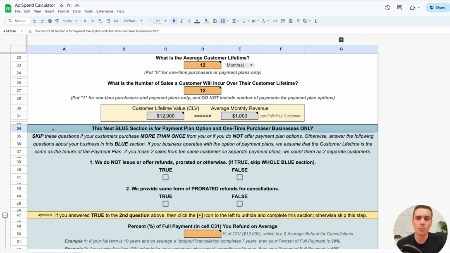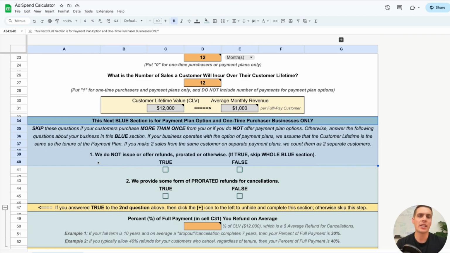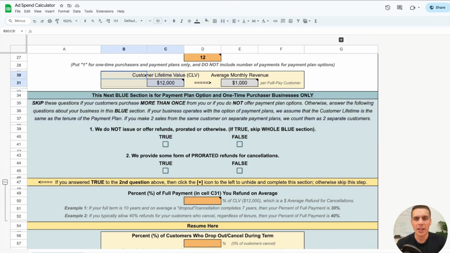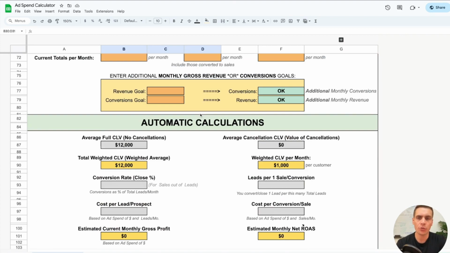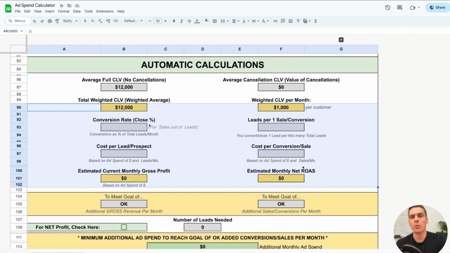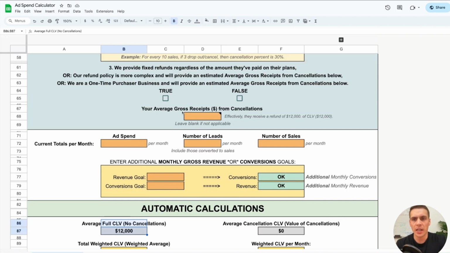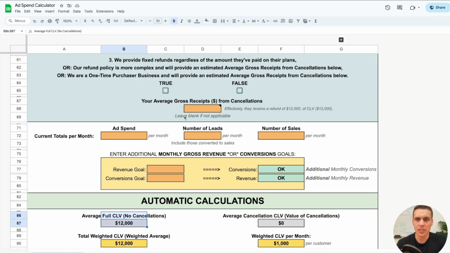This blue section helps you to calculate what the impact of those cancellations, those refunds, and those partial refunds will be on your actual CLV, so that when we go through the rest of these calculations, they will use the weighted CLV rather than the full CLV, so that you can rest assured that this calculator is taking into account certain factors that may decrease your customer lifetime value. Okay, so we'll go over that in a few minutes, but for now, we're going to skip it.